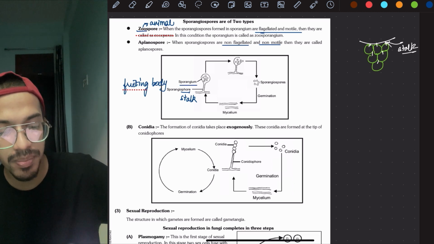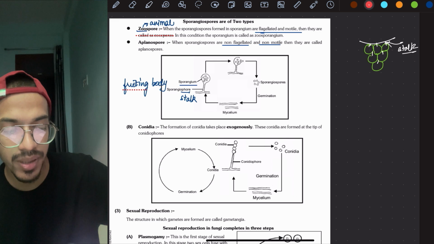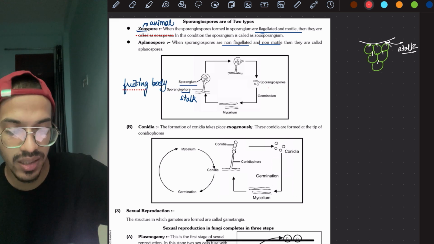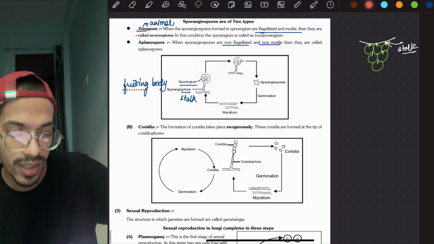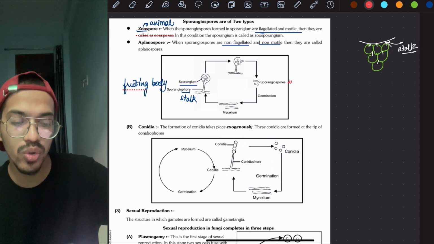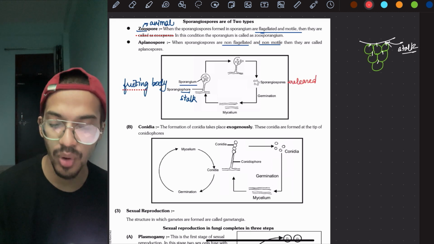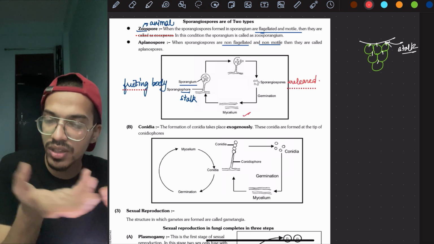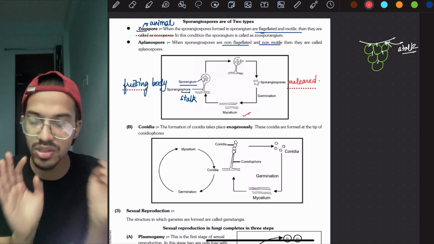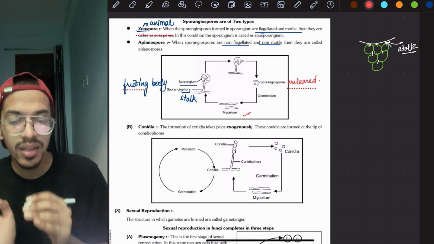Now what will happen? It will burst, and the sporangiospore will be released in air. It is released, and it will germinate and form the mycelium body again. Same thing again they are telling you in the diagrammatic form, no difference, but your understanding should be there.